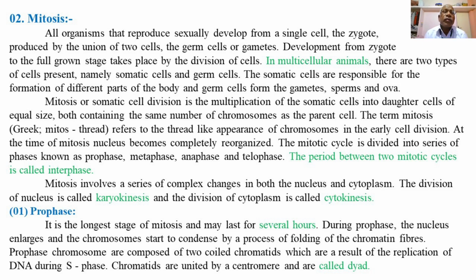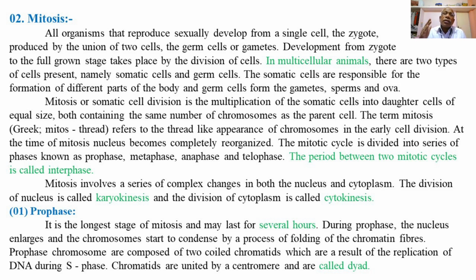So first we will explain the first phase of mitosis, that is prophase. It is the longest stage of mitosis and may last for several hours. During prophase, the nucleus gets enlarged and the chromosomes start to condense, to become short and thick, by the process of folding of the chromatin fibers. Prophase chromosomes are composed of two coiled chromatids, which are the result of replication of DNA during the S phase.